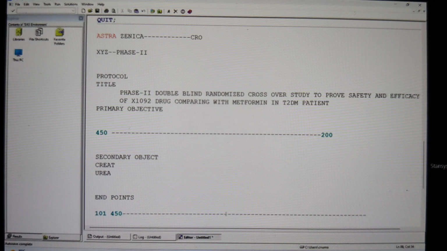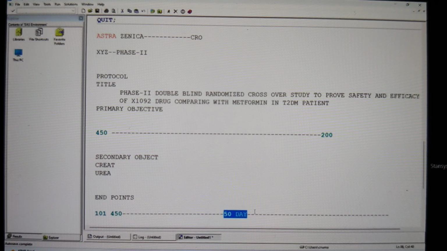But by the end of the 50th day, this person, subject 101, came to normalcy. Now his glucose level is pretty much normal. Am I going to continue the treatment? No. If the patient is normal and you give the diabetic drug, it is going to make him hypoglycemic or cause some other problems. So we are going to set some endpoints. Then you should stop the treatment for a subject who has come to normalcy. You should not continue the treatment, you should stop there. You should ask them to leave because he is already normal.